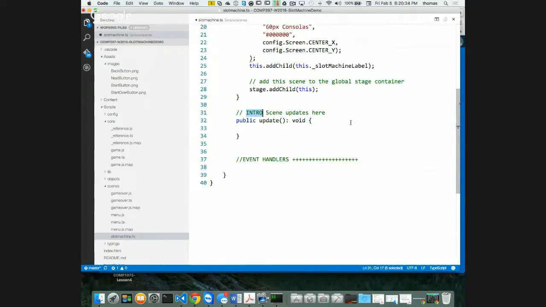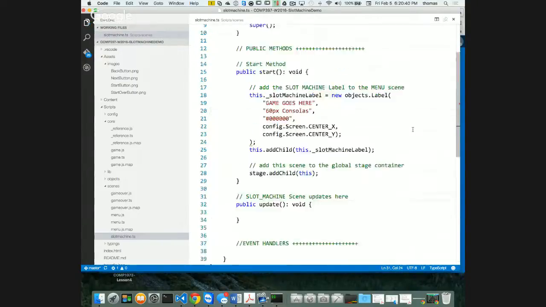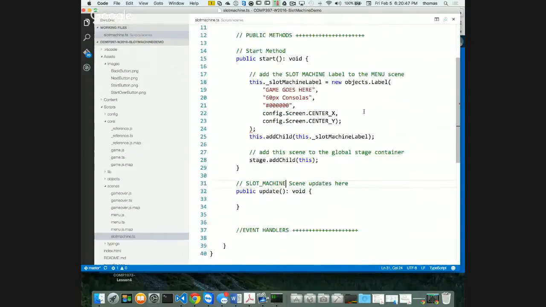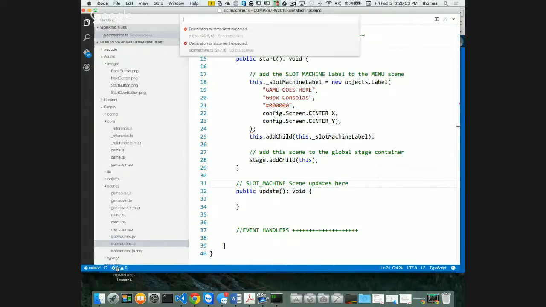So this is my slot machine scene updates here. It's pretty simple. My slot machine is done. Okay, let's transpile. And we shouldn't have any errors, but let's go to the errors and see what they are.